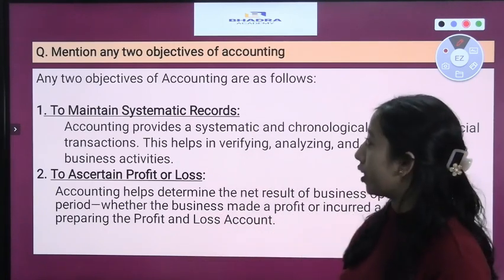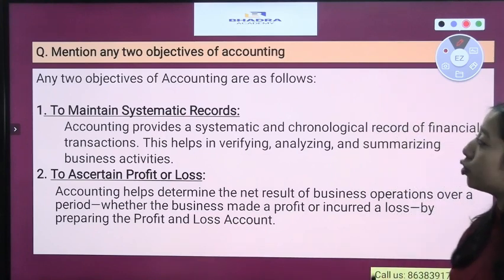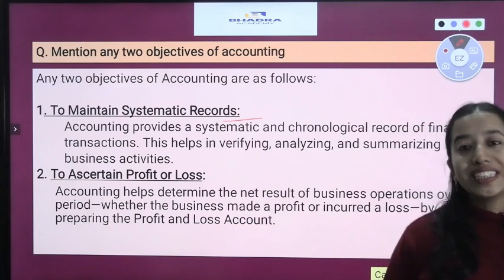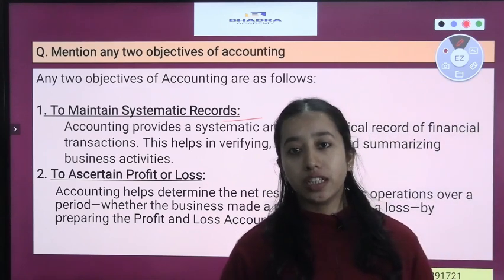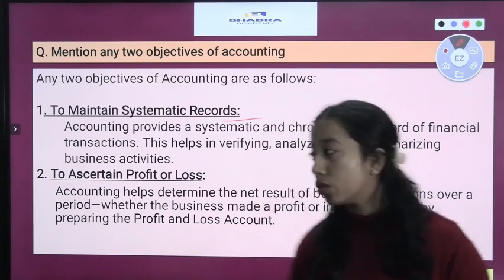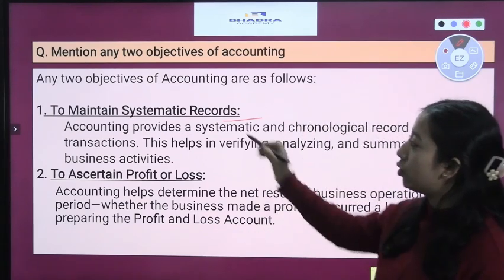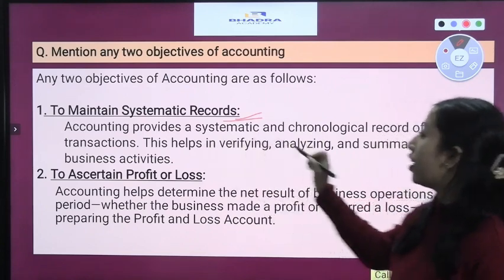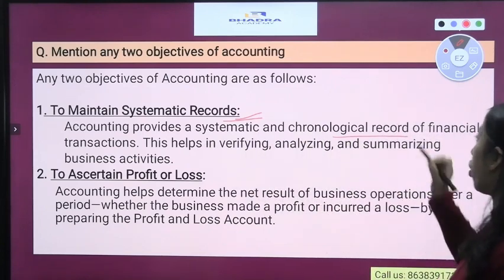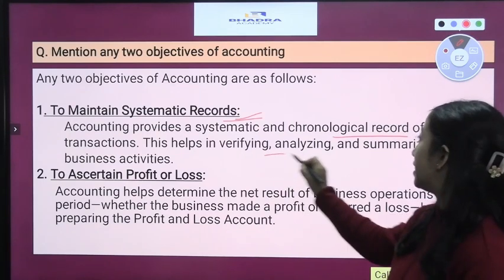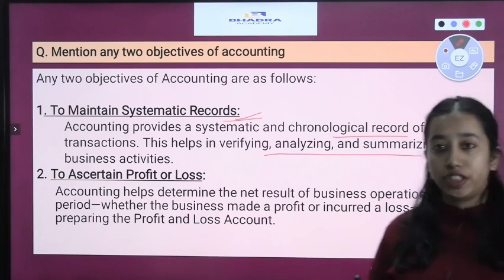So the two objectives of accounting are, first, to maintain a systematic record. Why is the process of accounting done? So that the transactions are recorded. So the first objective of accounting becomes to maintain systematic records. Accounting provides a systematic and chronological record of financial transactions. This helps in verifying, analyzing and summarizing business activities.